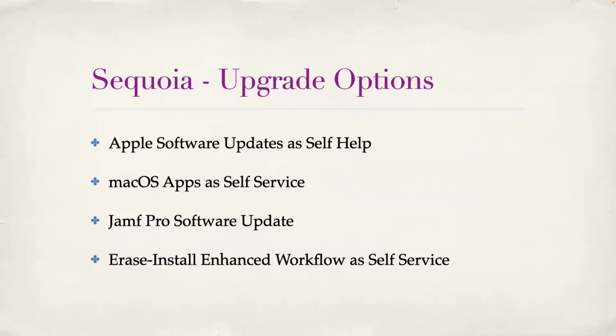Sequoia upgrade options. We have at a high level 4 options. Very first is just communicate to the end user, please go to software update and update it yourself. Or maybe we can use macOS apps as a self-service feature. We can also leverage the Jamf Pro software update workflow, or we can also configure an Erase Install enhanced workflow as a self-service for the upgrade. Let's discuss all these 4 options.